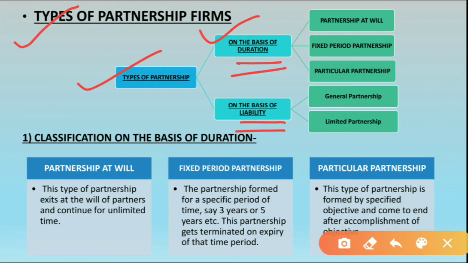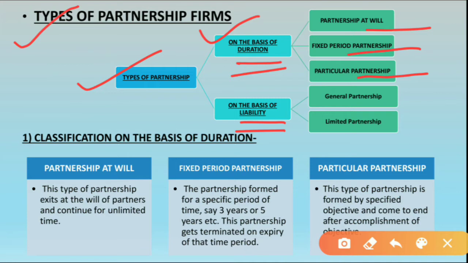So under the first category, on the basis of duration, again the partnership firm is of three types. The first is partnership at will. Will, अपनी इच्छा से, जो होती है partnership at will. Second is fixed period partnership. Fixed period partnership means partnership for a fixed period of time. Third is particular partnership. Particular partnership means partnership which is done for a particular reason, for some reason.